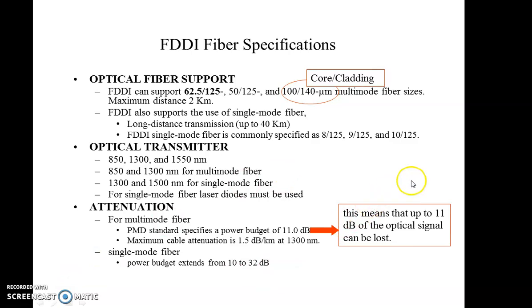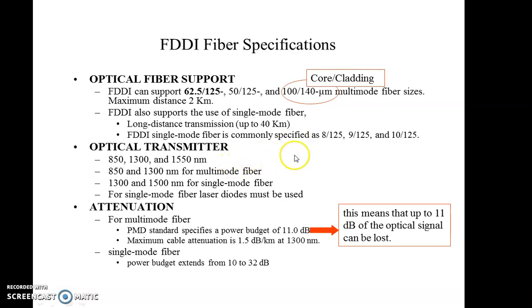FDDI also supports the use of single mode fiber. Long distance transmission is possible up to 40 kilometers. FDDI single mode fiber is commonly specified as 8/125, 9/125 and 10/125.